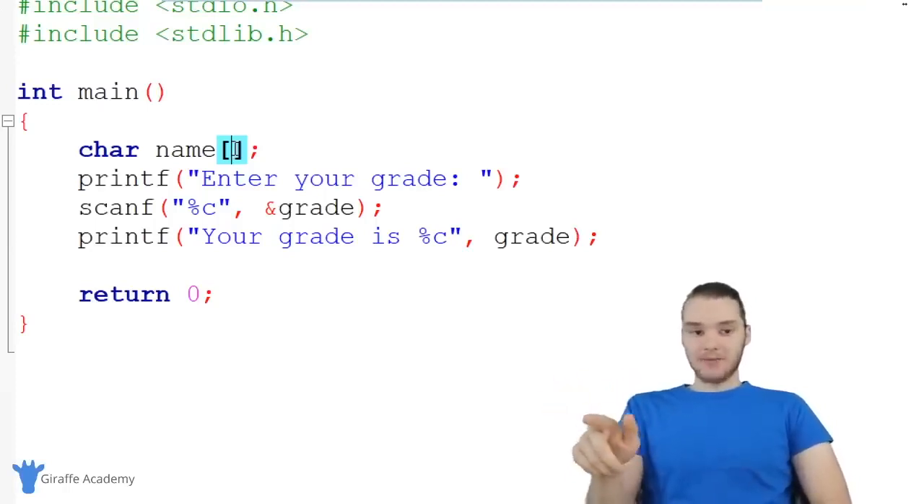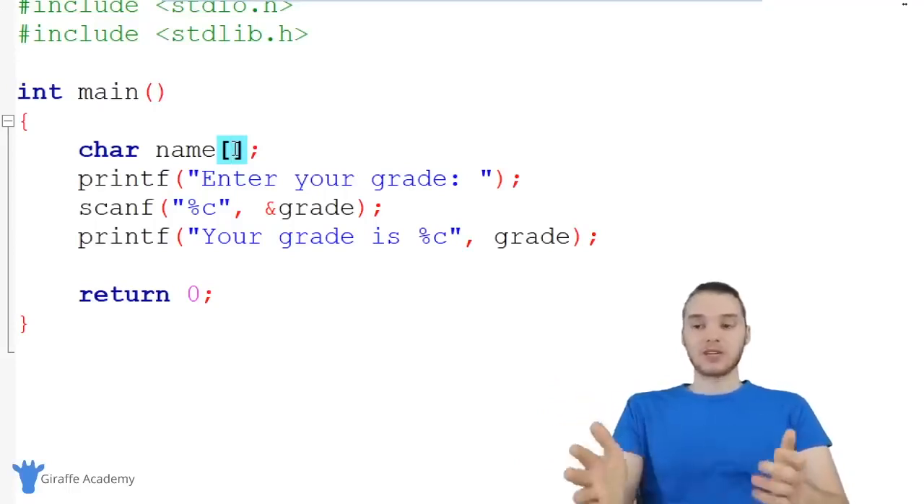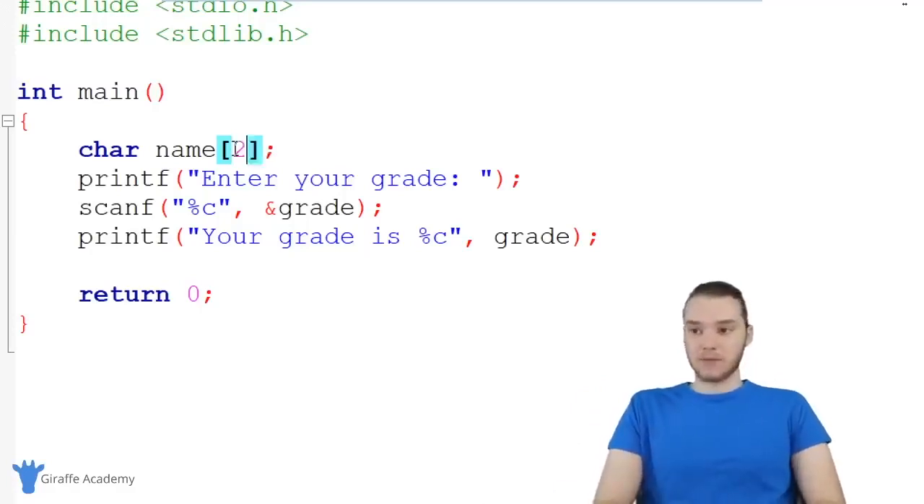And so if I'm not going to give this a value right away, I do actually need to tell C how big I want this variable to be. In other words, I need to tell C how many characters I want this variable to be able to store. That way C can go ahead and allocate enough memory for this variable. So I'm just going to put 20, and 20 basically means this will be able to store 20 characters. And I think that's enough for a name.